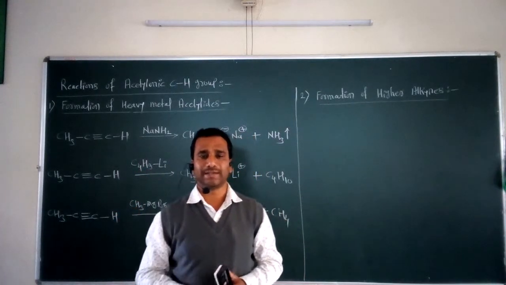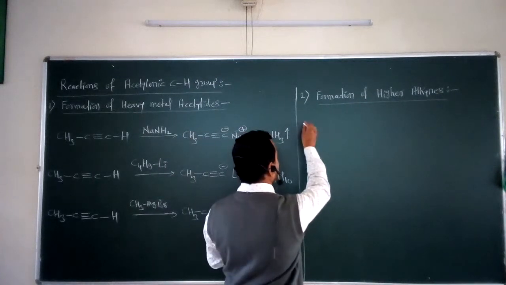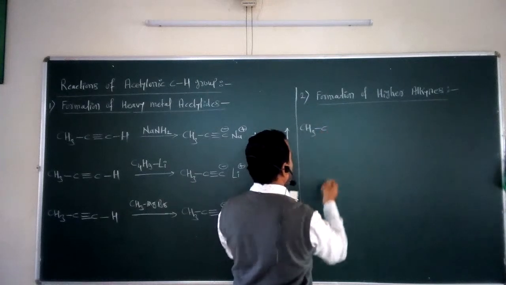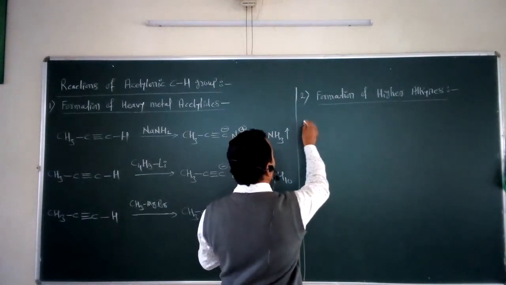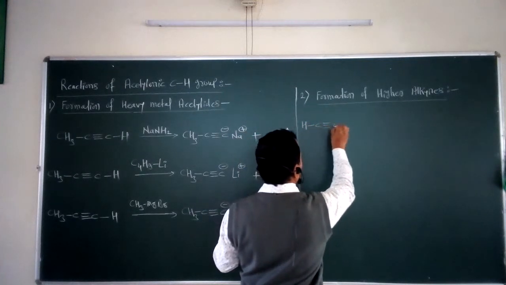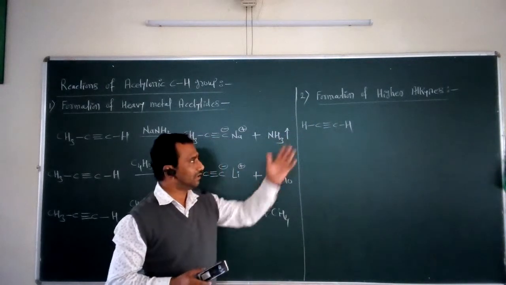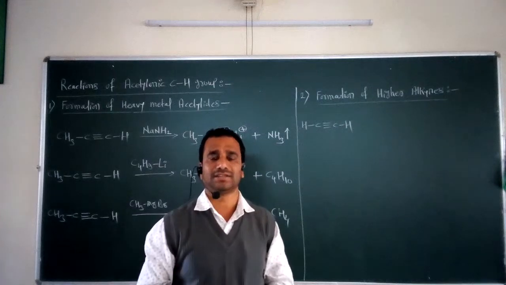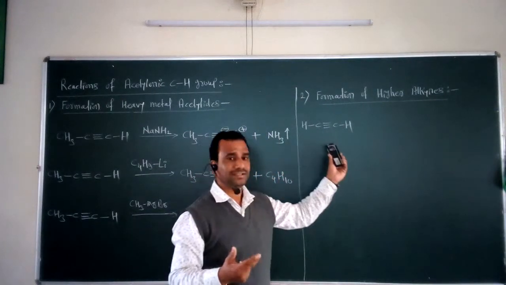So what are those types? For this purpose, we have to take a suitable alkyne in this case. If I take a simple alkyne, suppose acetylene, I take here H single bond C triple bond CH. Suppose this is the first example of the alkyne family, that is called acetylene. And if we are interested to form the higher alkynes from this acetylene, then how to form?